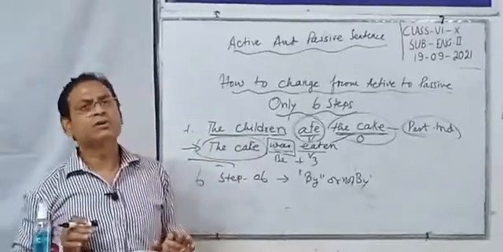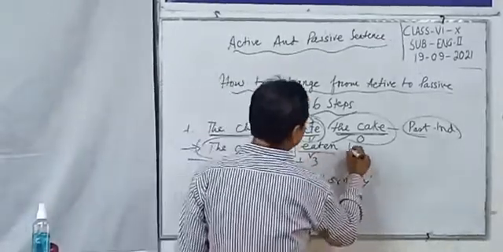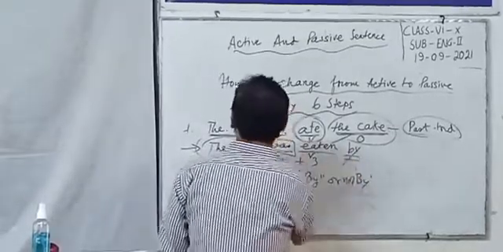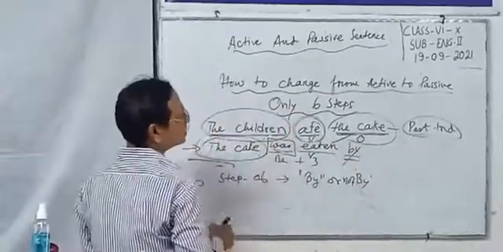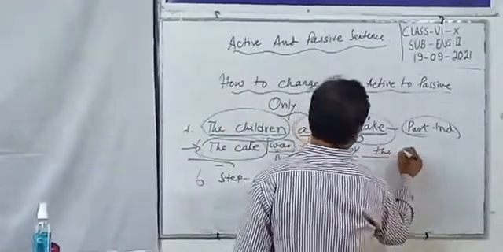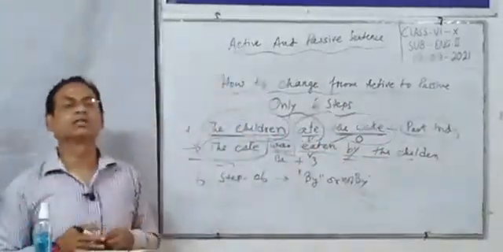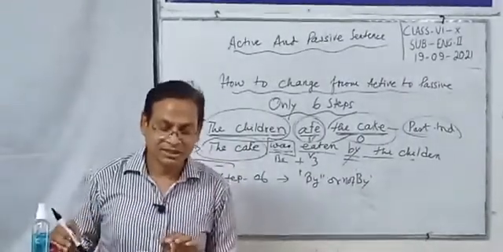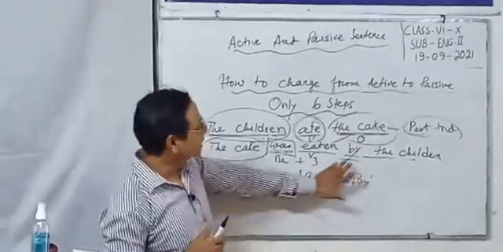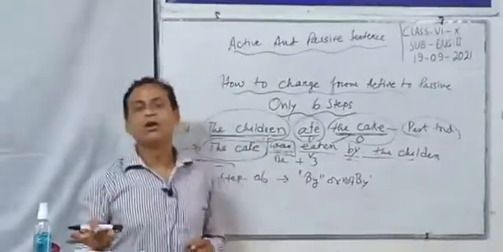If you put by after the verb 3, next you have to put by, then the subject in the object position, by the children. But this is not mandatory. This is not important. This is not necessary. The thing doing the action, you may use by or may not. তুমি by বসাতে পারো or না পারো.